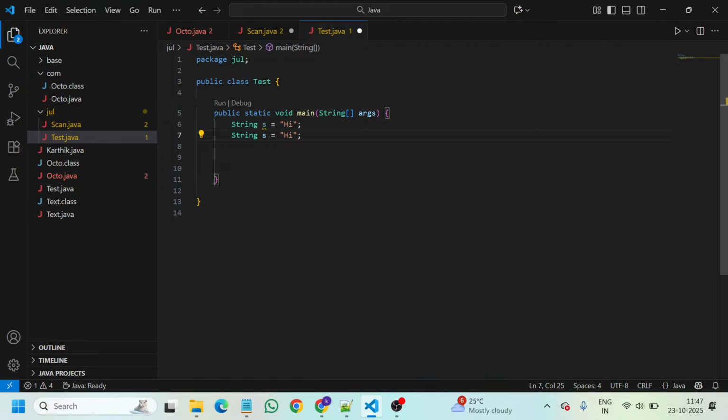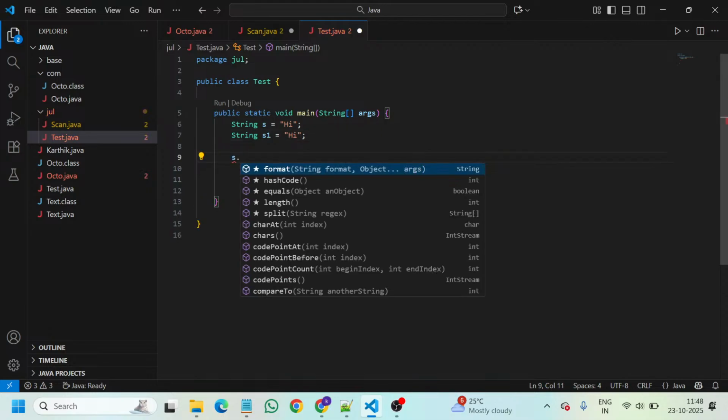Sorry, I can't remember each and every method, so I simply kept s dot. Where did this s come from? s is a variable name of a string, and s1 is a variable name of a string. Whenever you have created a variable for a string, you can simply use that variable and dot. Whenever you use dot, a dialog box opens in Visual Studio Code, and you can search for whatever you want.